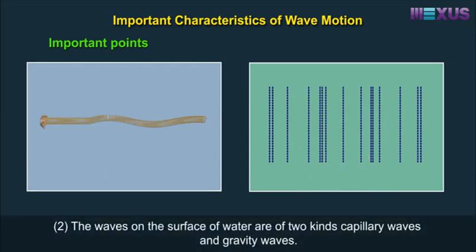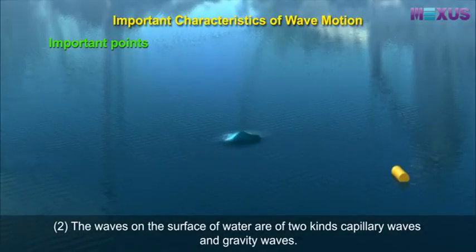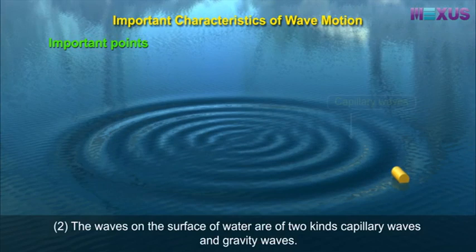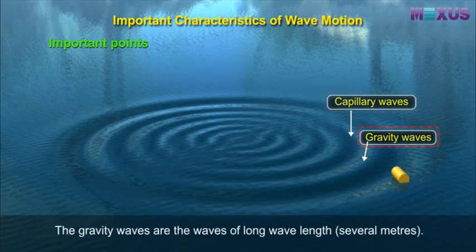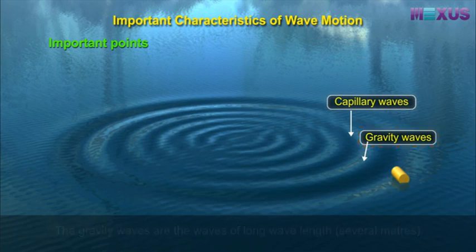2. The waves on the surface of water are of two kinds, capillary waves and gravity waves. The capillary waves are ripples of short wavelength, a few centimeters. The restoring force that produces them is the surface tension of water. The gravity waves are the waves of long wavelength, several meters.